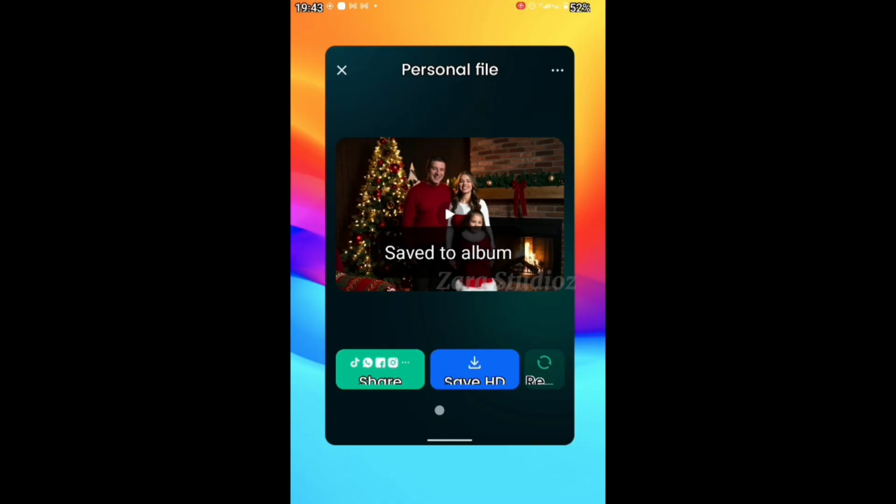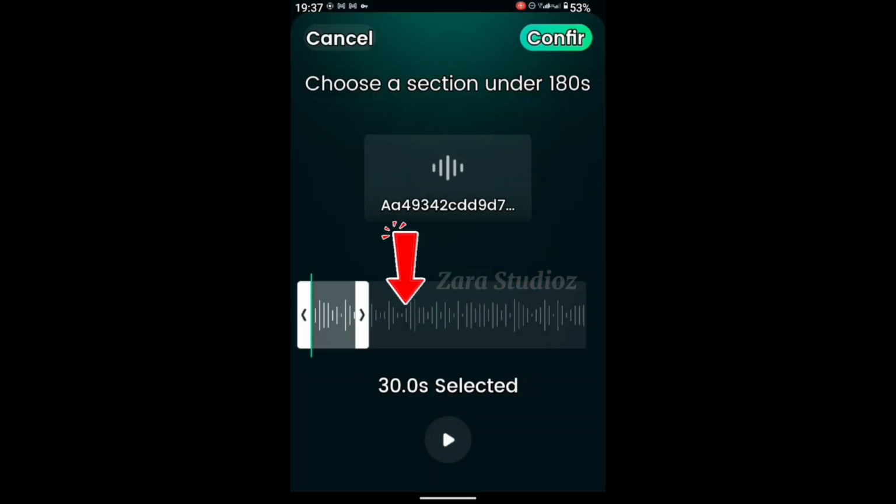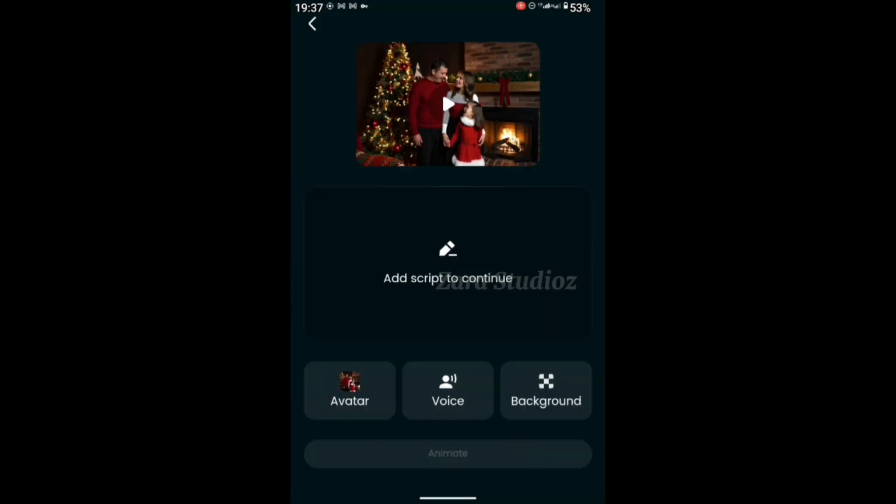Click on save HD to save this onto your device. And if you would like to generate a complete video for the song, all you have to do is come back to DreamFace and select the song again, and just move the song to the next 30 seconds and then generate it until you are done generating the whole 3-minute song.